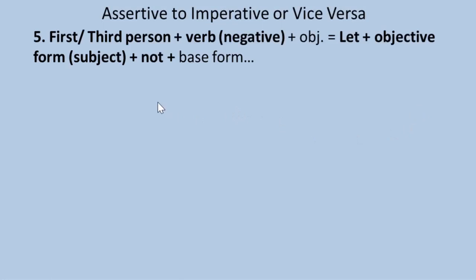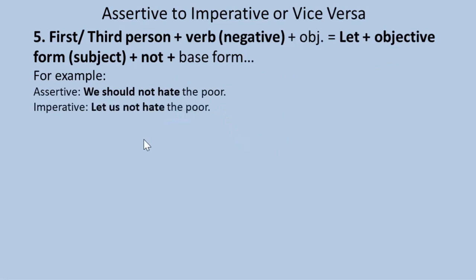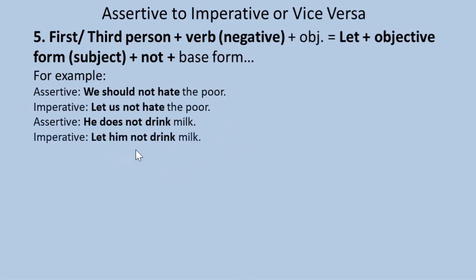Rule number 5: first person or third person, verb negative, let, object, not, base form. So if an assertive sentence begins with first person or third person and it is followed by a negative verb, then we begin an imperative sentence with let, objective form, then we use not, then base form. For example, assertive sentence: we should not hate the poor. Imperative: let us not hate the poor. Assertive: he does not drink milk. Imperative: let him not drink milk.